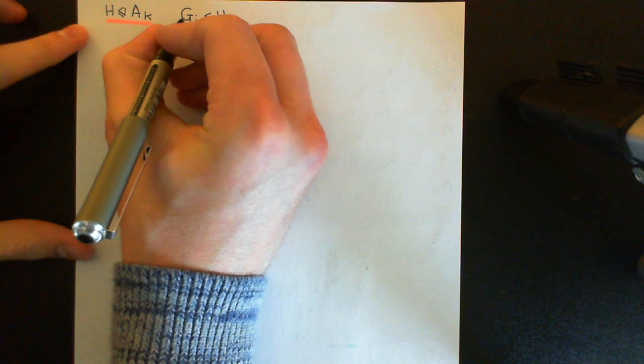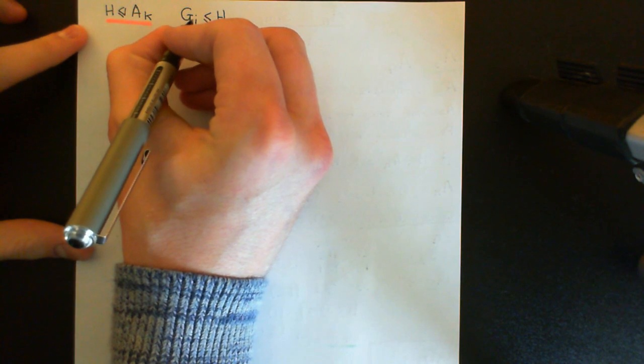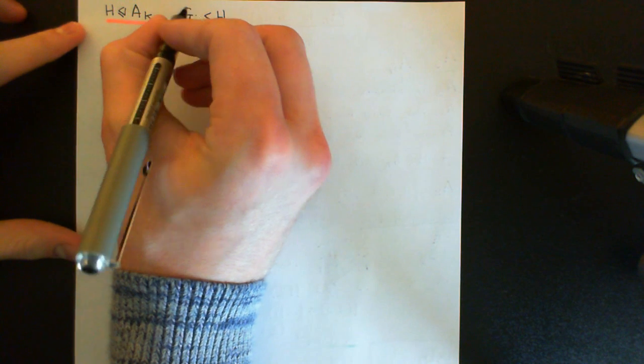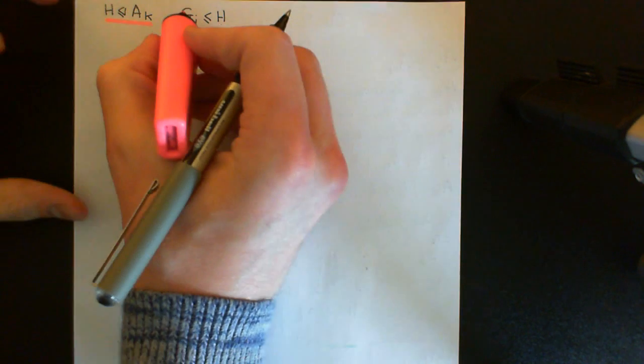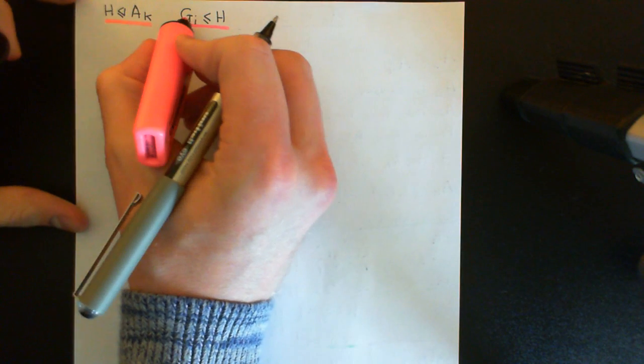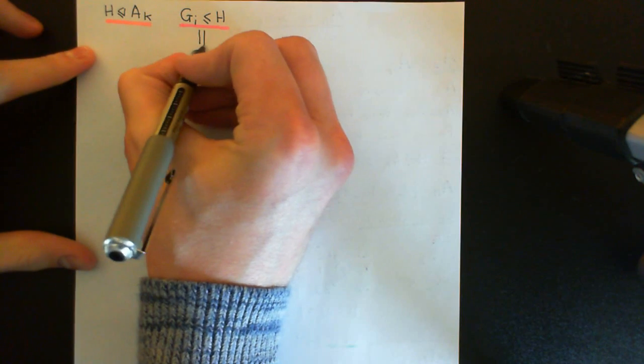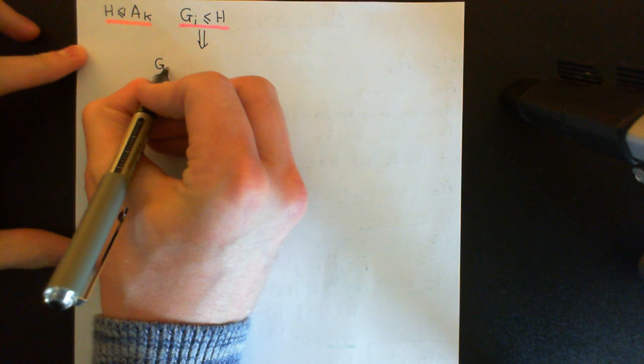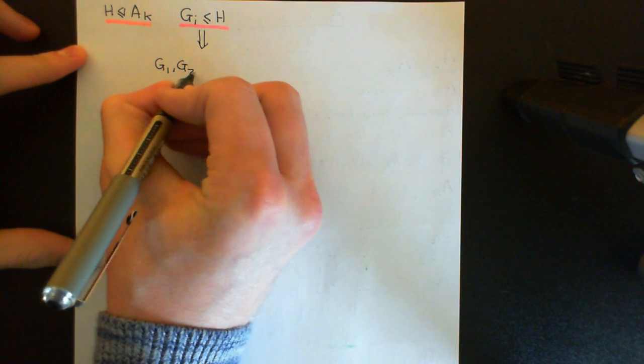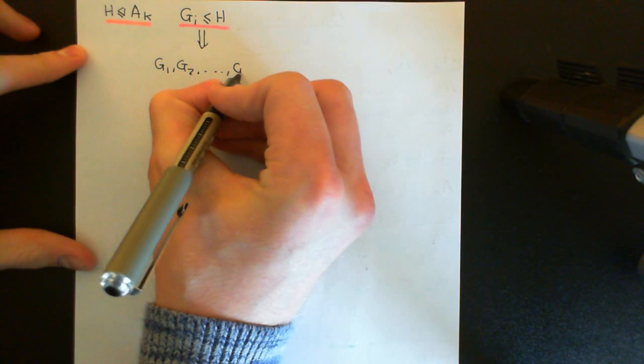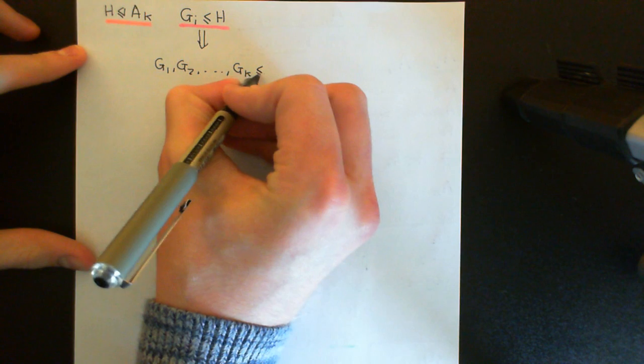At the moment it's just the one that stabilizes the element that sigma initially stabilized. What I can now claim is that all of these subgroups which stabilize elements are going to be in capital H. So I claim that from this, G1, G2, all the way up to GK, all of them are contained in capital H.